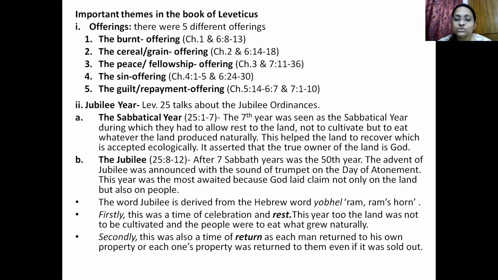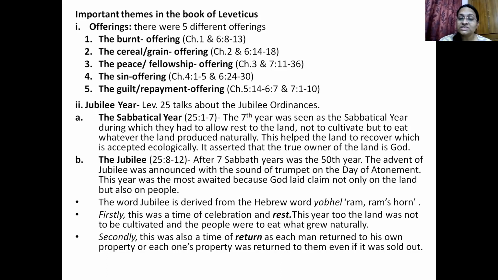This word Jubilee is derived from the Hebrew word yobel. Yobel means ram or ram's horn. So they blow the ram's horn. Trumpet means they are blowing the ram's horn at that time. So on the day of atonement, they blow the ram's horn and announce the coming of the Jubilee year. Now, what is happening in this Jubilee year?